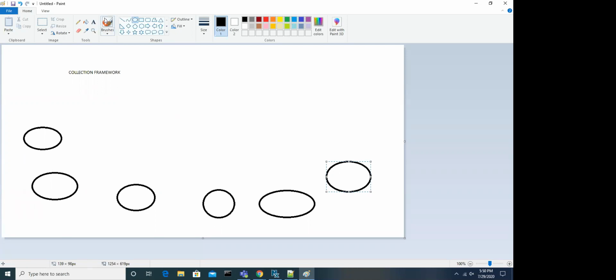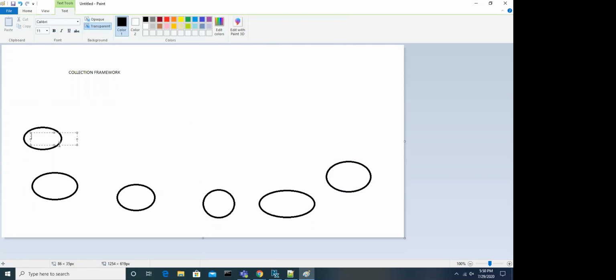Let me say this is obj1, obj2, obj3, obj4, obj5, obj6. It could be any object, guys.